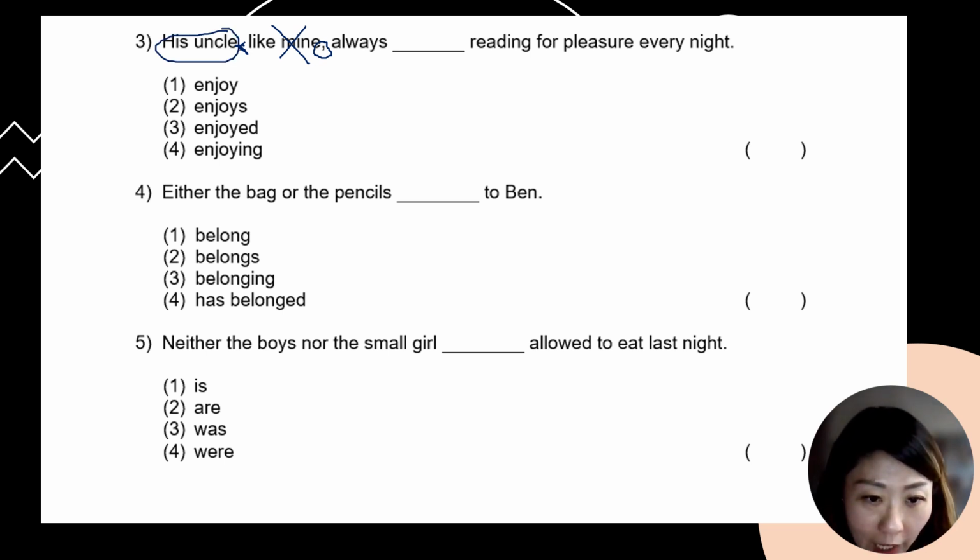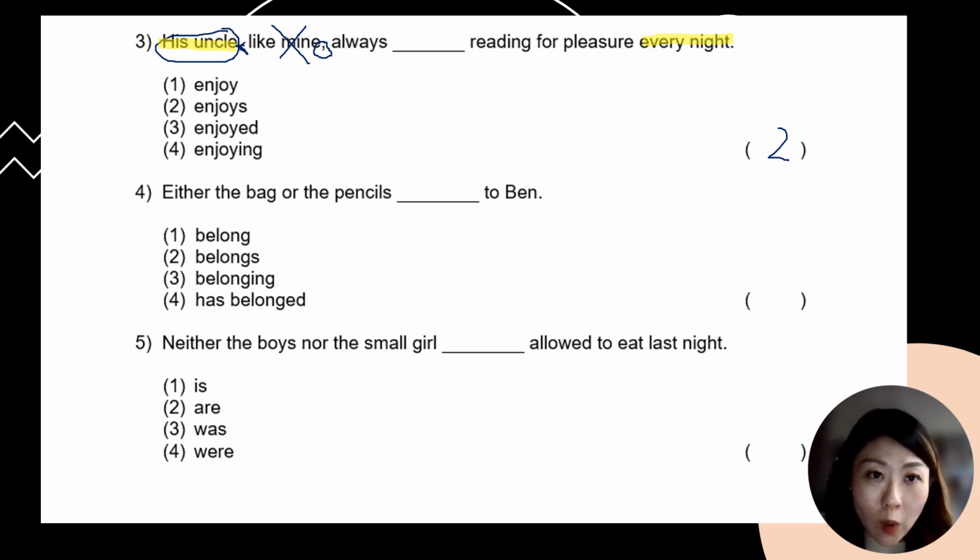So let me just highlight this as well. This answer is going to be singular subject verb agreement, and not only that, because of the words "every night", I know that this is a habitual action of the uncle, and so it's going to be in present tense, and the answer is number 2. All right. His uncle, like mine, which is extra information, cancel out, always enjoys reading for pleasure every night.